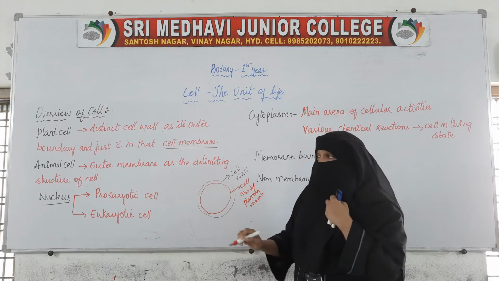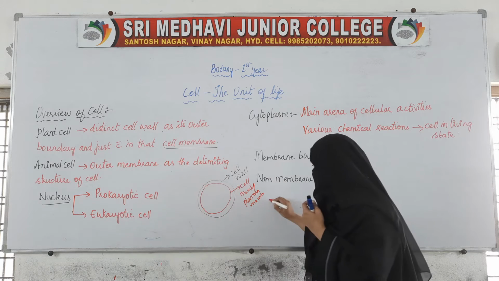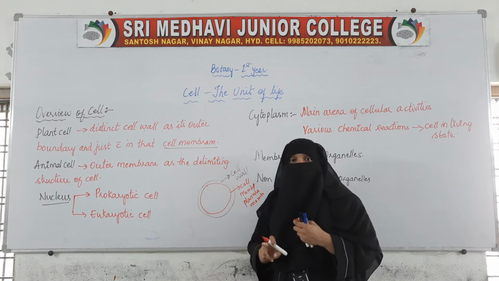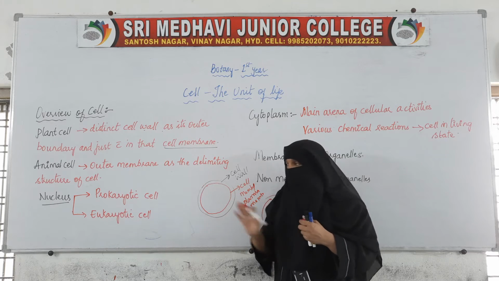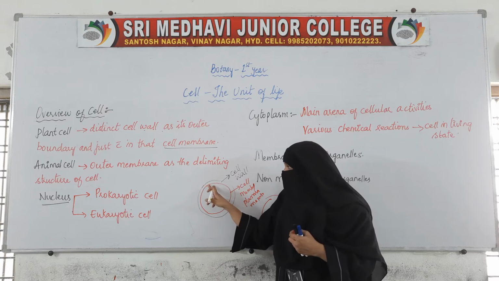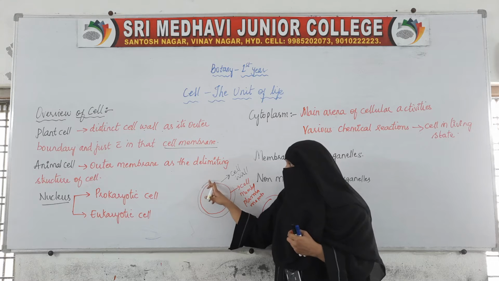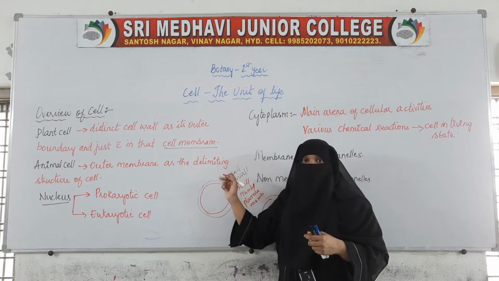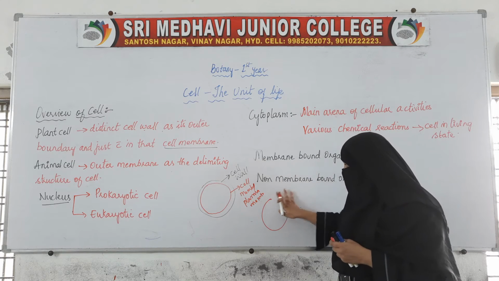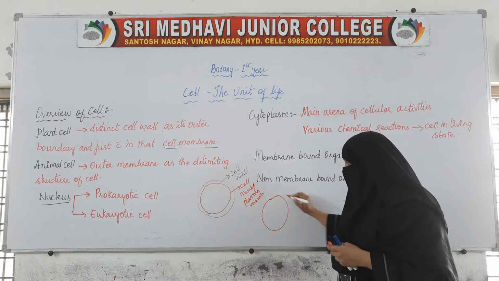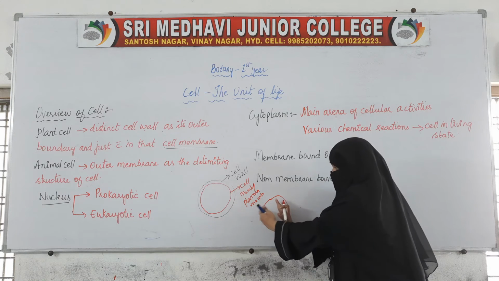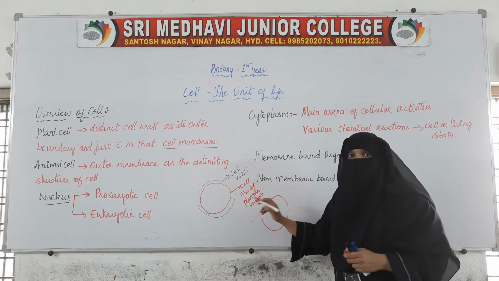Whereas in animal cell, this outer membrane is the only limiting structure. The outer membrane limits the structure of the cell. Apart from this outer membrane, there is no other structure covering it. So in animal cell we have only this. This is the only limiting structure. Limiting means whatever is there is just inside it, it is not going beyond this one.